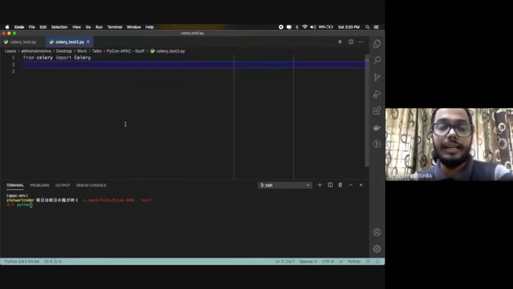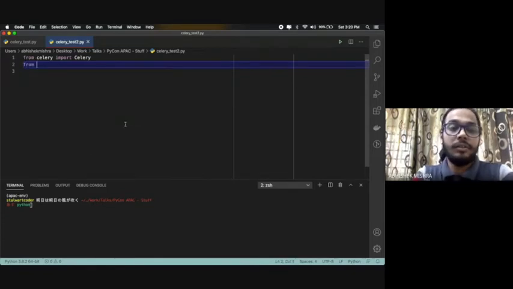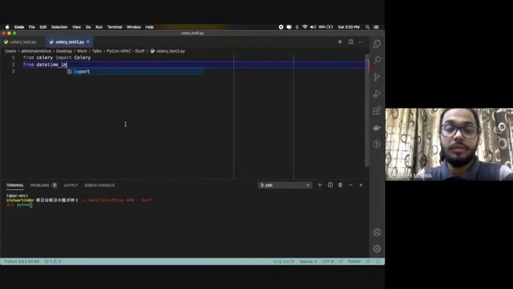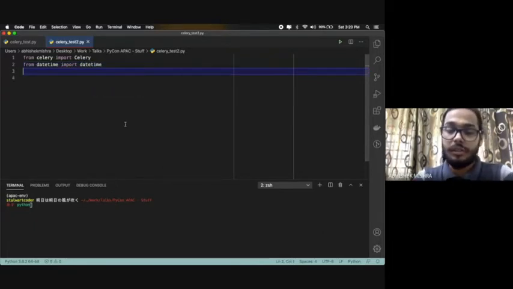And I'll create a very basic function whose objective is to return the current date time. So I'll say from datetime import datetime, and also import time. I'll tell you why.